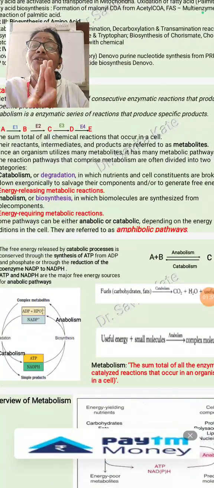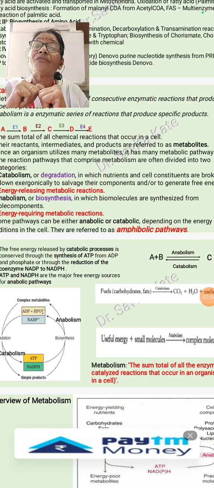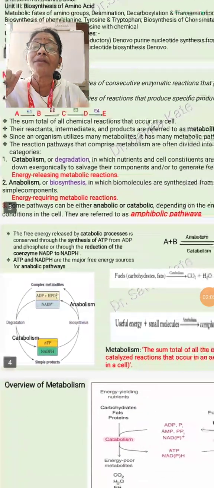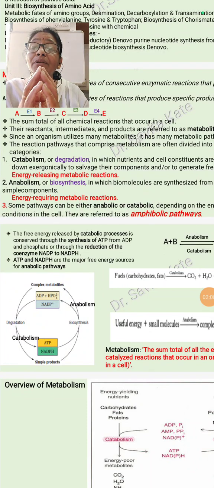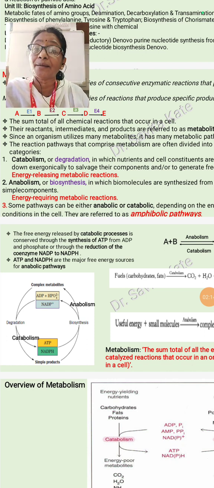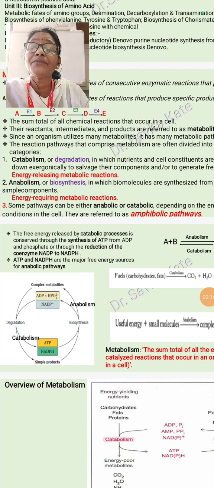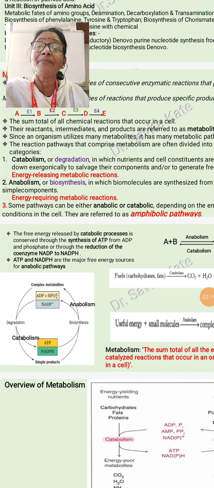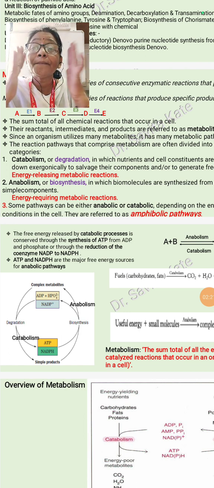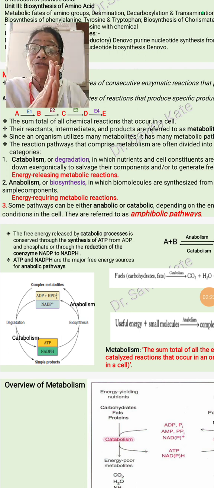Catabolism is the energy generating pathway and anabolism is the energy requirement pathway, because anabolism is the build up pathway and catabolism is the breakdown pathway. Is it clear? Catabolism, that we refer to as the energy releasing metabolic reaction, and anabolism we refer to as the energy requiring metabolic reaction. Metabolism has two pathways, catabolism and anabolism.